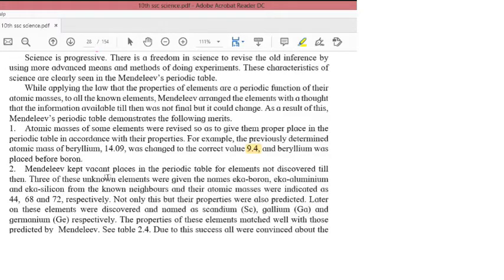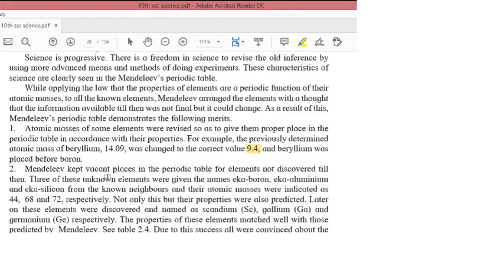Okay, so what was the change? The atomic mass of beryllium was changed from 14.09 to 9.4. So it was placed before the boron. Okay, so this was the change. So he revised all the atomic masses of the elements which were known.